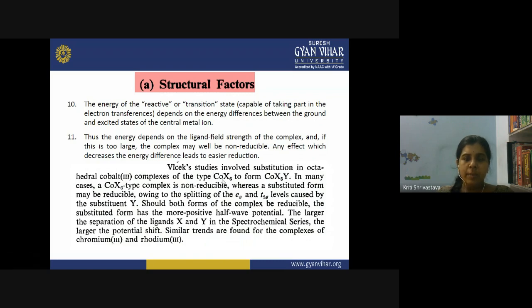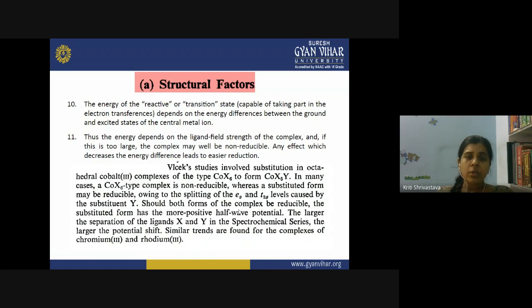So in the homoleptic case, CoX6, the complex is non-reducible because the energy difference is too high and the electronic transition is not possible. But in the substituted one, when a Y ligand is present along with X, the splitting of the Eg and T2g levels causes the complex to get reduced.